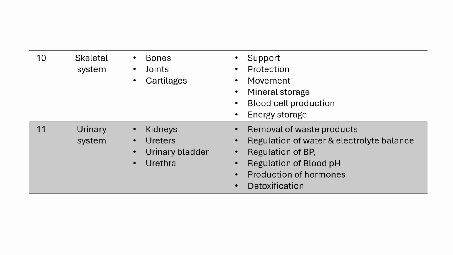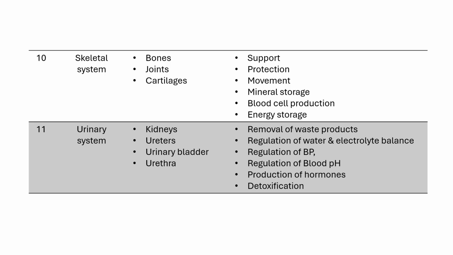Next function is blood cell production. The process of blood cell production we call hematopoiesis. This occurs in the red bone marrow, found in certain bones like the pelvis, ribs, sternum and vertebrae. They produce blood cells: red blood cells, white blood cells and platelets.